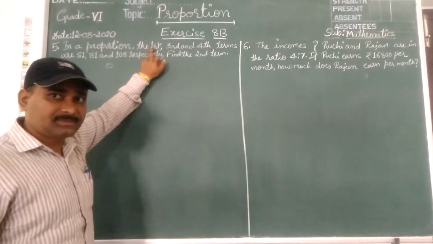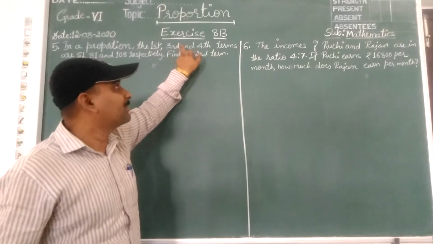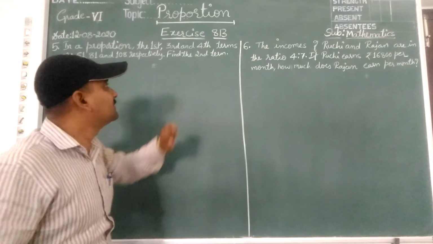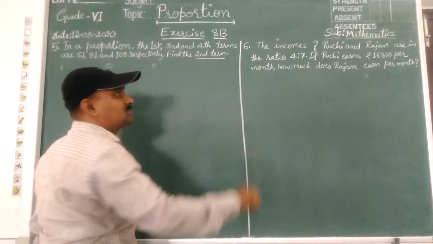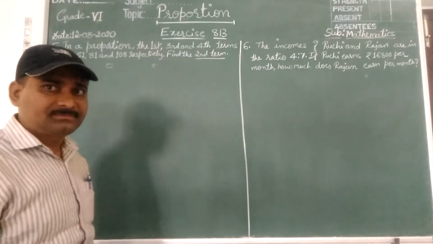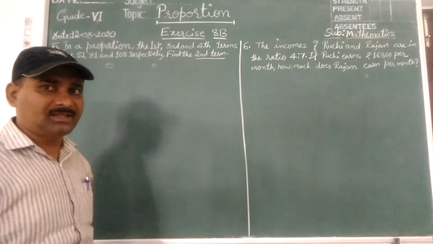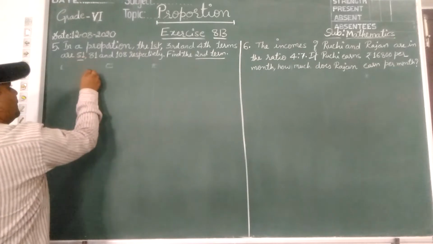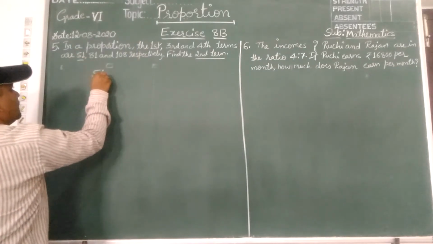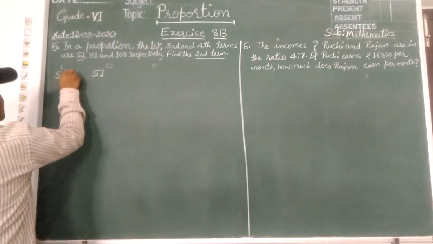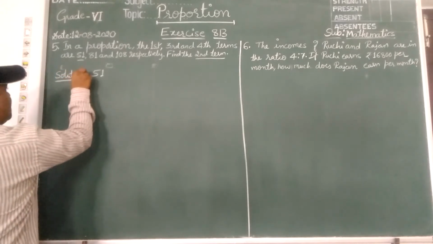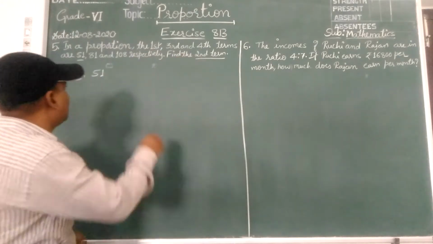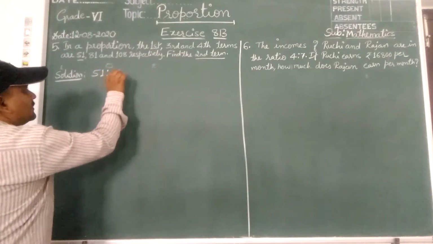first term, third term and fourth term are given. Which is missing in this? Find the second term. The second term is missing, that we should find out. So the first term, how much is given? 51. The first term is 51. What is the second term? Find the second term. Don't know.